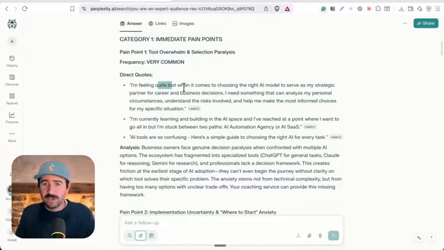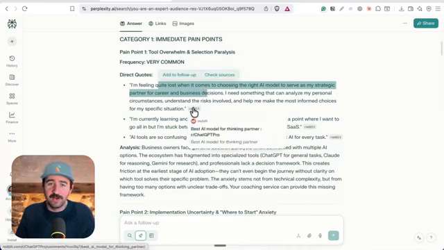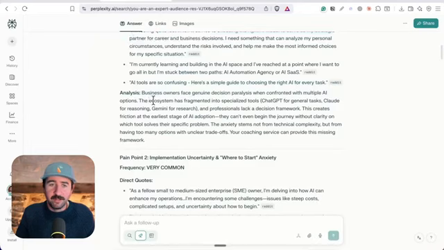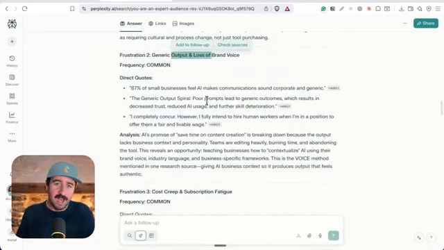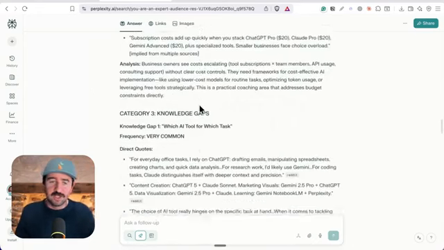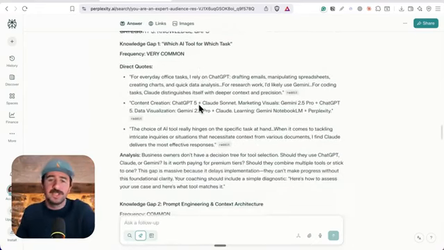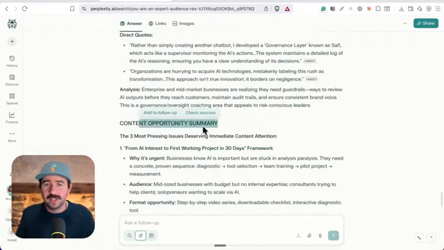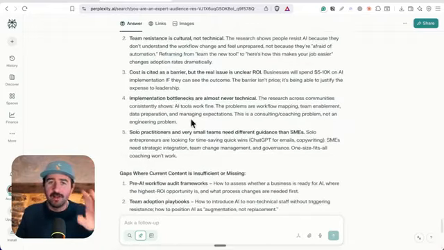Literal quotes of people feeling quite lost. And we can go and click source results here as well to even read this stuff on Reddit and get a deeper analysis. So we're already getting such great pain points that even if you just read this and didn't do the rest of these steps, you've got amazing content ideas coming out right here. And it even gives us a little content opportunity summary at the bottom, but this is still pretty weak.